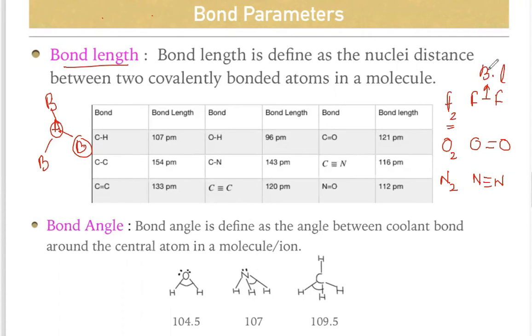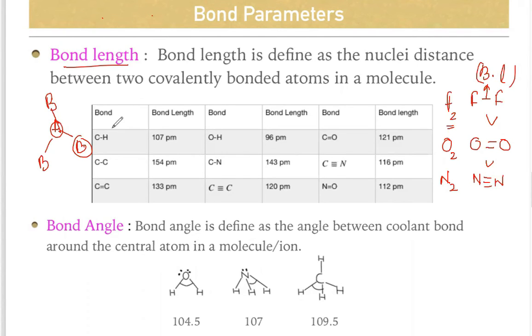BL, bond length. And the distance between this atom and this atom, they are double bonded, obviously. What happens is that single bond length is more than the double bond length and more than the triple bond length, because the triple bond length is the shortest compared to these. Generally, we can say that because the force of attraction between these two atoms is very high. If the force of attraction is high, that means the bond length must be less.